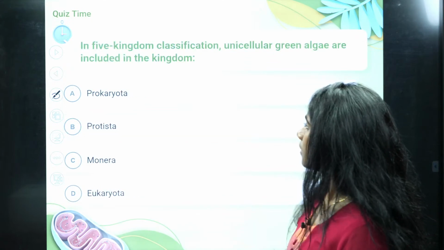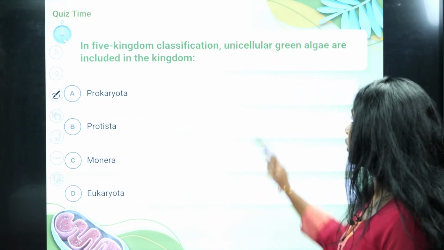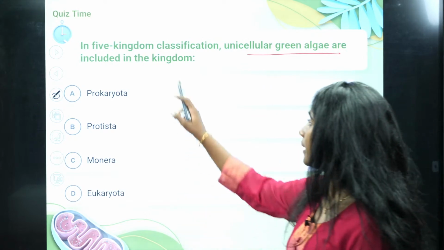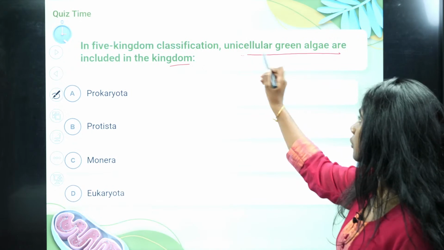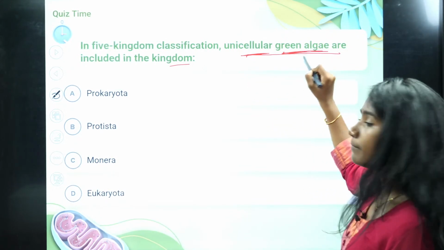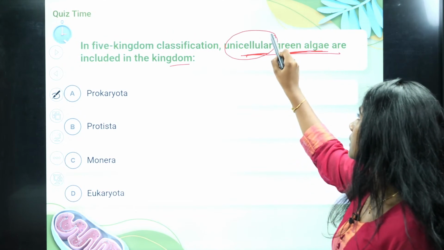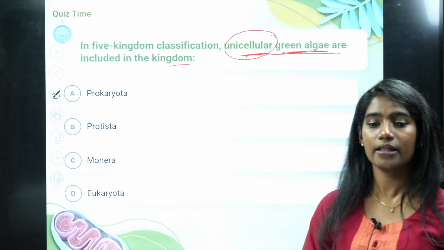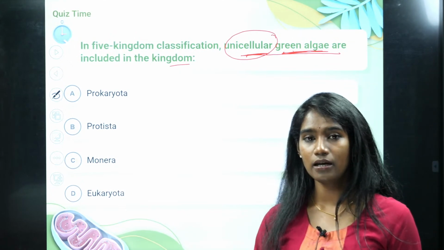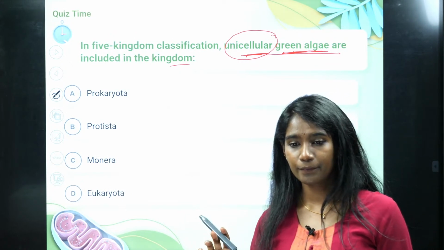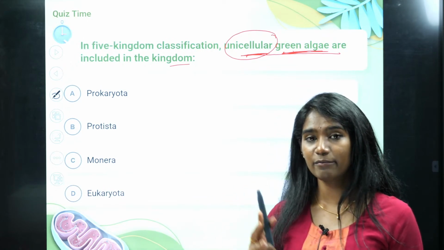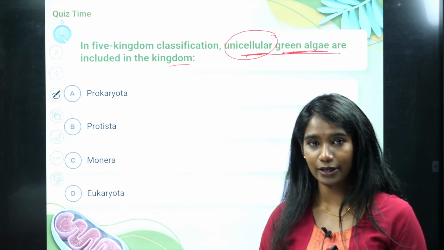Okay, fine. In the five kingdom classification, the unicellular green algae are included in the kingdom... See, they are unicellular green algae, autotrophs. They cannot be in kingdom Fungi, because in kingdom Fungi the mode of nutrition is saprophytic.